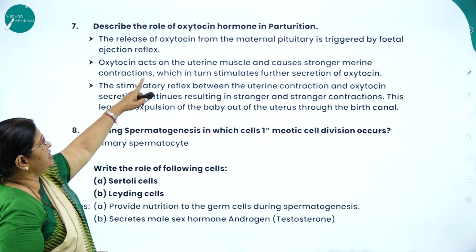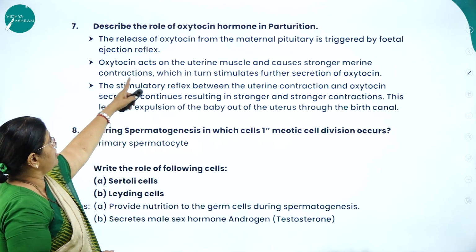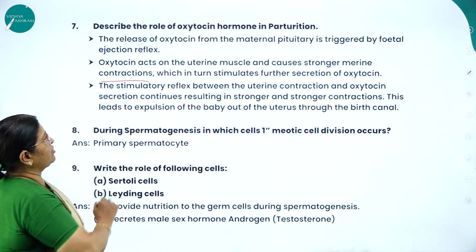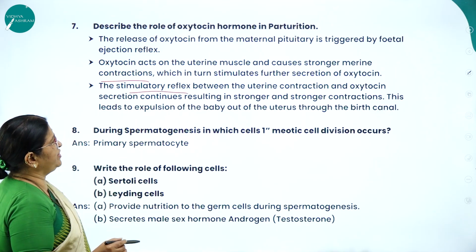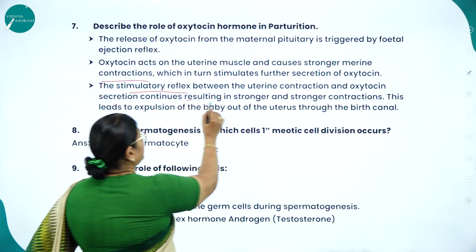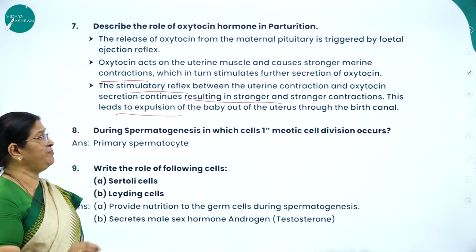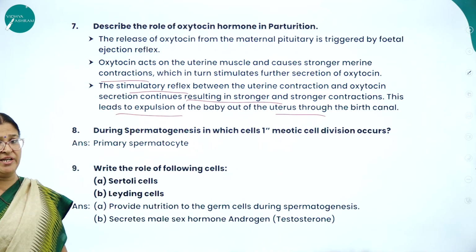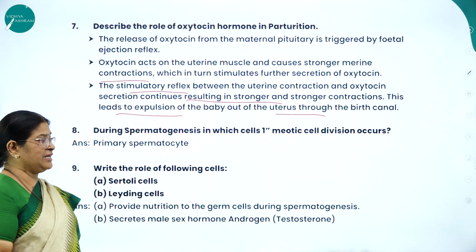Then moving on to the next question: describe the role of oxytocin hormone in parturition. Already I explained, the release of oxytocin from the maternal pituitary is triggered by the fetal ejection reflex. Oxytocin acts on the uterine muscle and causes what? Stronger uterine contractions, which in turn stimulate further secretion of oxytocin. The stimulatory reflex between the uterine contraction and oxytocin secretion continues till what time? Resulting in stronger and stronger contractions, and this leads to the expulsion. Expulsion is throwing out the baby from the uterus through the birth canal, what we call the vagina. So that is, describe the role of oxytocin hormone in parturition, which is asked as a 3-marker question.